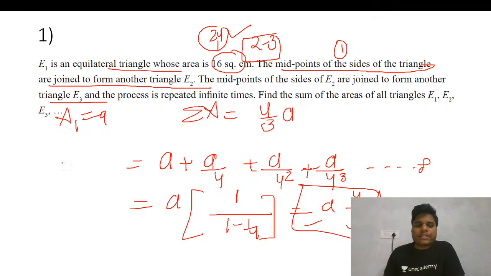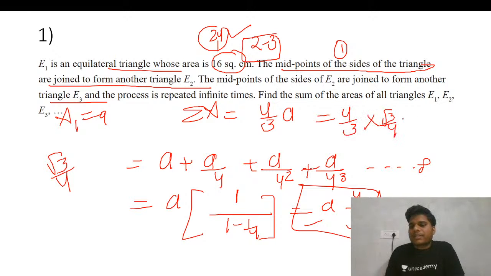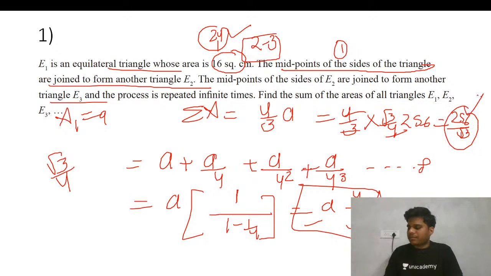So what is the area of the first triangle? Root 3 by 4 x square, where the side is 16. So root 3 by 4 times 16 square, that is 256, so that is your answer. Basically this is 256 by root 3. So this will be your answer.